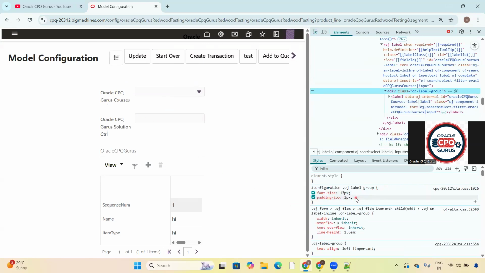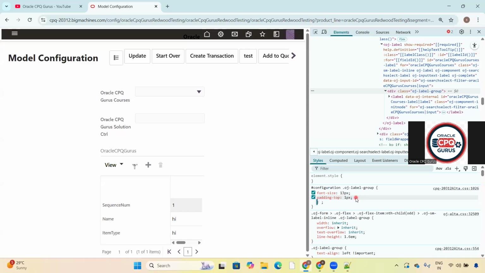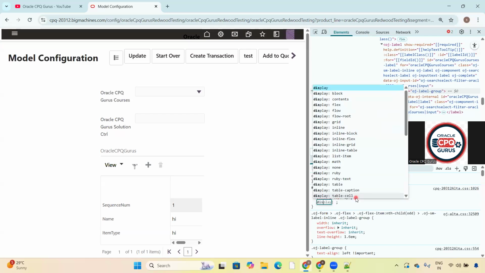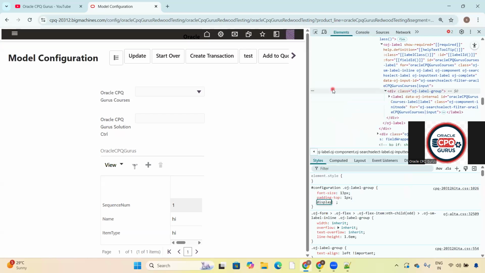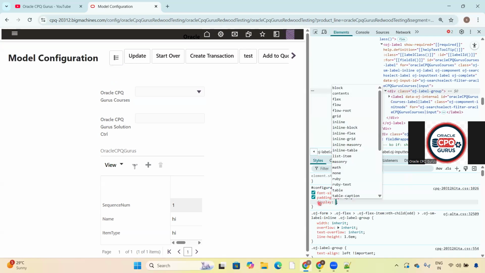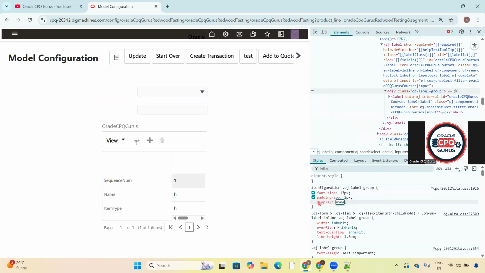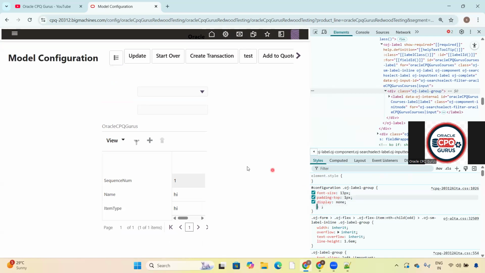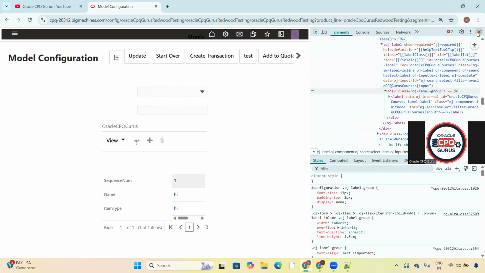Here you can give display none. If you see here, this particular attribute text got hidden. Similarly you can try that. This is one way we can try using CSS.